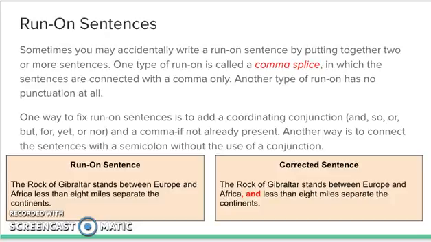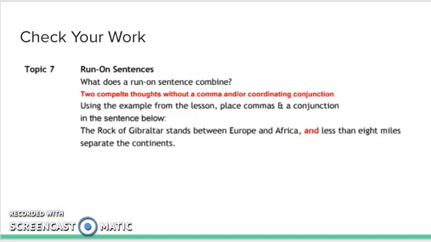For example, the following is a run-on sentence. The Rock of Gibraltar stands between Europe and Africa. Less than 8 miles separate the continents. If you correct the sentence, it should read as follows: The Rock of Gibraltar stands between Europe and Africa, comma, and less than 8 miles separate the continents. On your note-taker sheet, the answer to your question is two complete thoughts without a comma and or coordinating conjunction. In the sentence example, you need to add the comma and the conjunction in the appropriate spot.